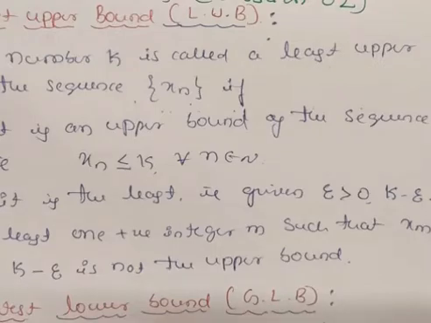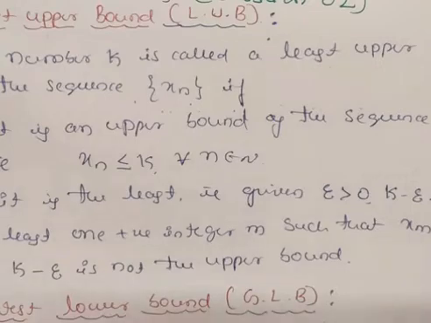And the second point is, it is the least, that is, this upper bound should be the least one. Given epsilon greater than 0, k minus epsilon is less than k, so there exists at least one positive integer m such that xm is greater than k minus epsilon, that is, k minus epsilon is not an upper bound.